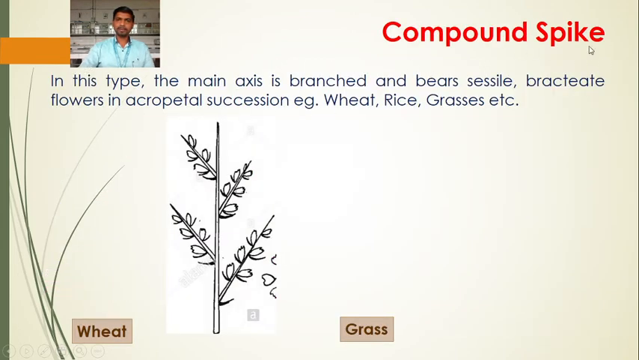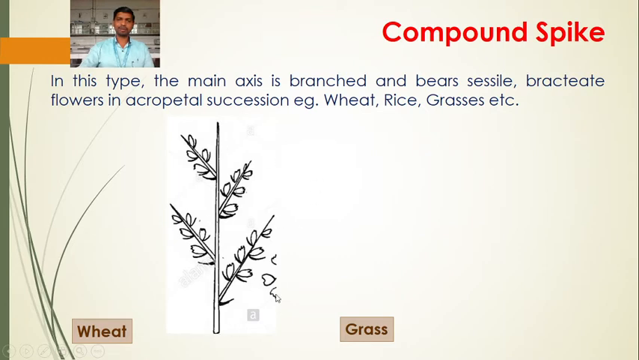Here, what is the meaning of compound? The main axis is branched, and bears sessile flowers. Sessile flower is the characteristic of the spike inflorescence. So the main axis is branched, bears sessile bracteate flowers in acropetal succession. For example, wheat, rice, grasses. The main axis is branched, flowers are sessile, bracteate and arranged in acropetal succession, meaning older at the base, younger at the apex. For example, wheat, rice, grass.